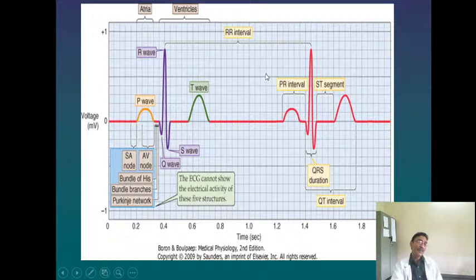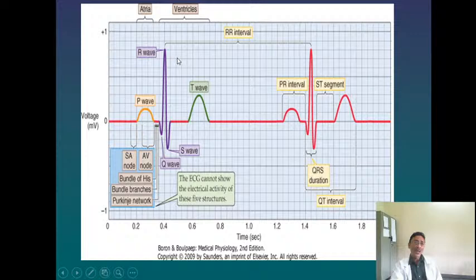Also, this can be used in calculating the heart rate. So how do you calculate the heart rate from an ECG? To calculate the heart rate from the ECG, you have to know the number of squares between the two RR waves. If you calculate the number of squares between two successive RR waves, you can know the heart rate.